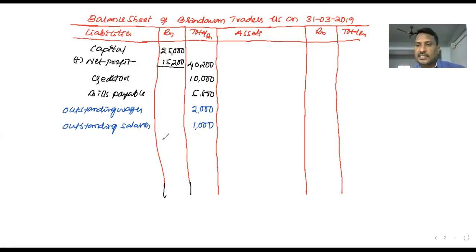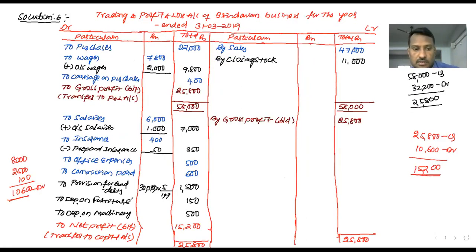Let's move to the asset side. Now asset side, the first one is machinery. Amount of the machinery, 10,000. From this, minus depreciation 500. Yes, 500. Already we wrote on the debit side of profit and loss account, depreciation on machinery, 500.